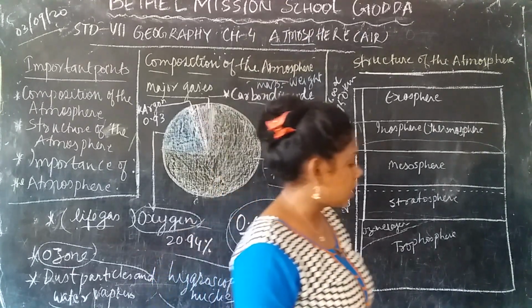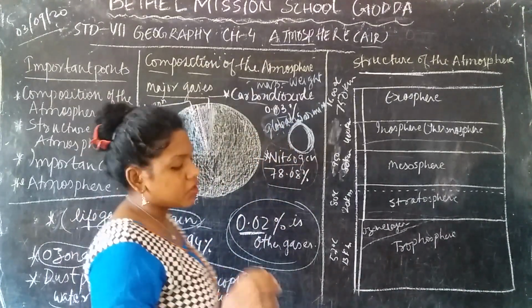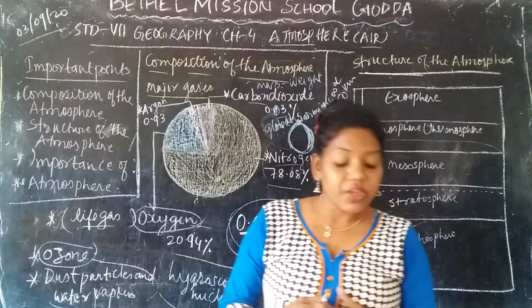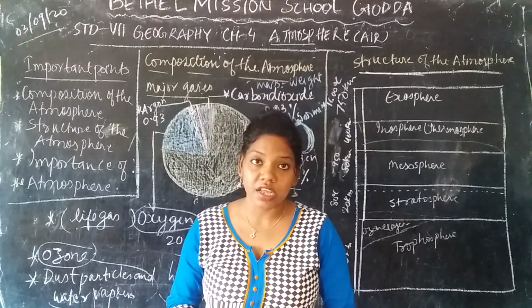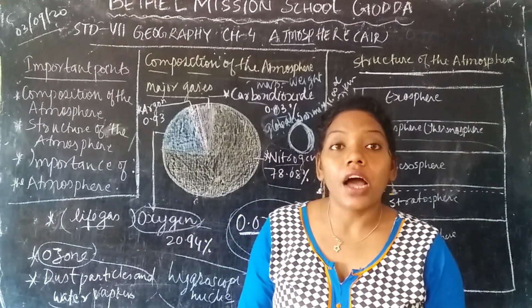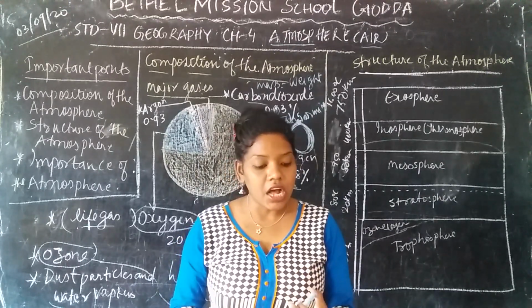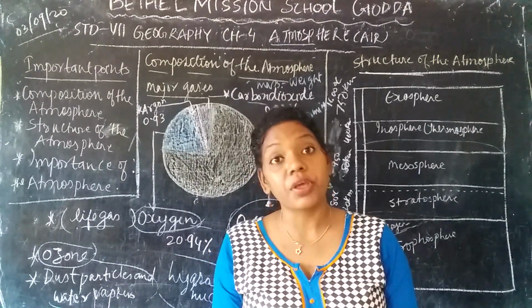Now we are going to learn about the importance of the atmosphere. It is very helpful for various purposes. For example, it protects us from the harmful ultraviolet rays. Next, it gives us air to breathe. Another is that it acts as a greenhouse, keeping the earth warm.